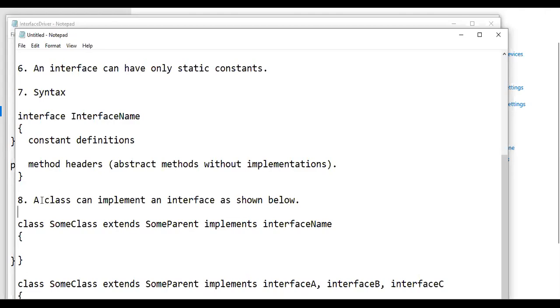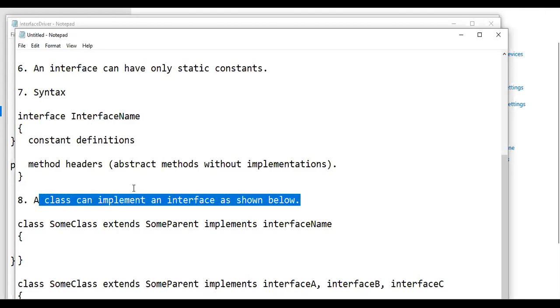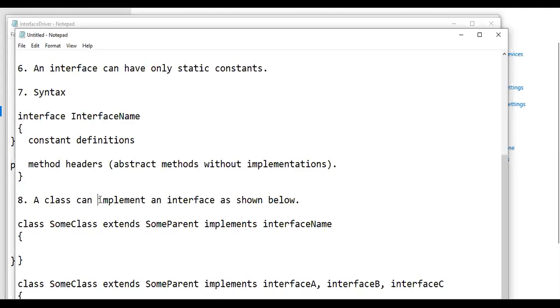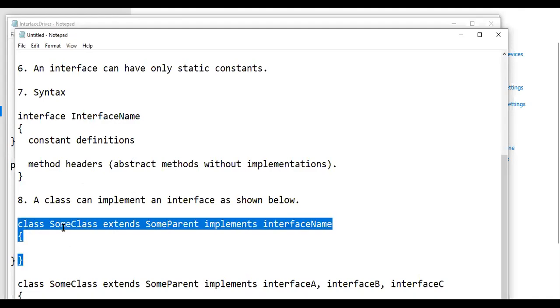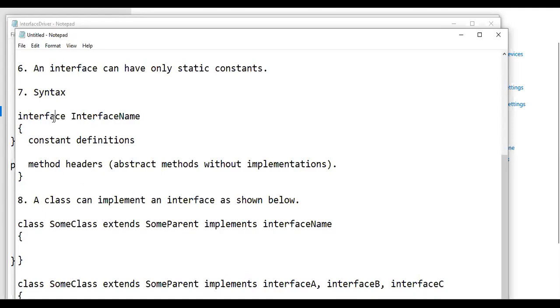Similarly, if a class has to implement an interface, if a class wants to use an interface, then it should use the keyword implements. So this is how a class can use an interface which is defined elsewhere.